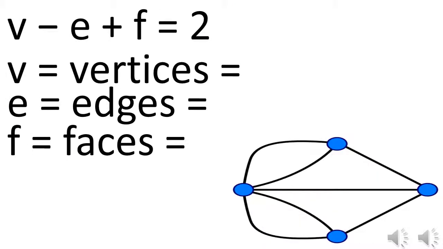Euler also worked out that, for an object to be a planar graph, a graph on which the edges don't intersect, the graph must have the formula v minus e plus f equals 2. V is the number of vertices or points on the diagram, E is the number of edges or intersecting lines, and F is the number of areas, called faces, that those lines create by intersecting the diagram, including the large outer face. As 4 minus 7 plus 5 equals 2, this problem is a planar graph, as we can see because the lines don't intersect. However, all this didn't really help the people of Konigsberg, who wanted to be able to walk their own Eulerian trail.